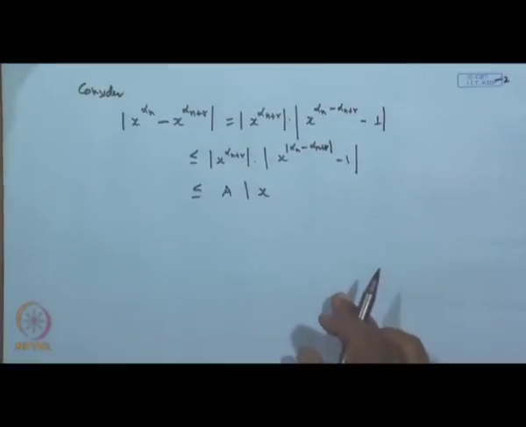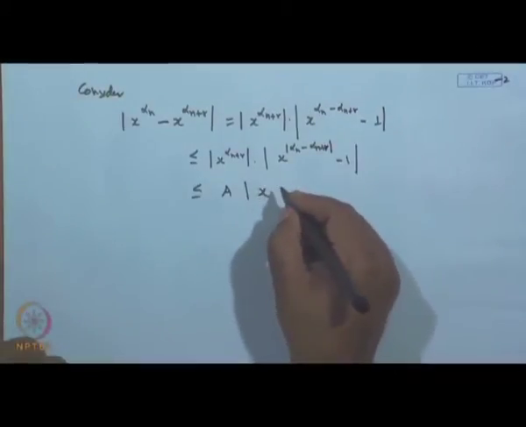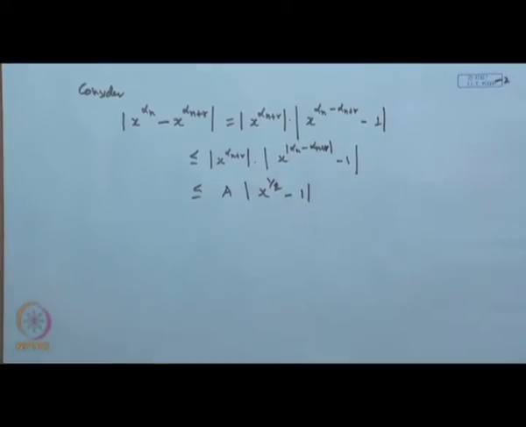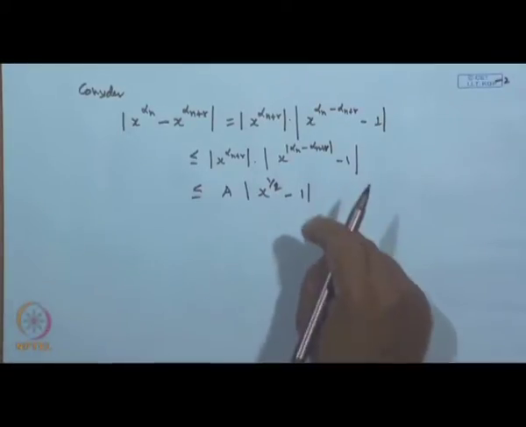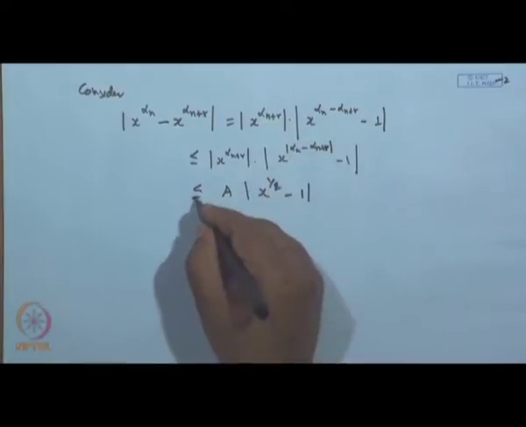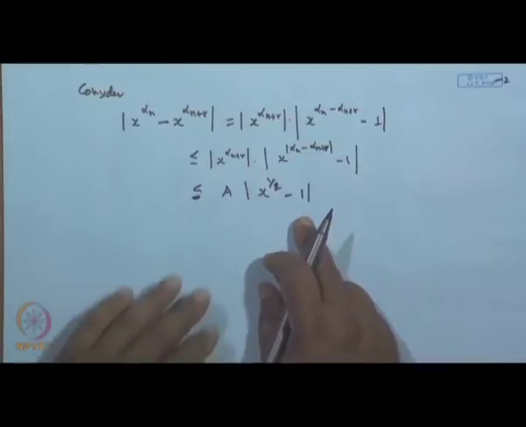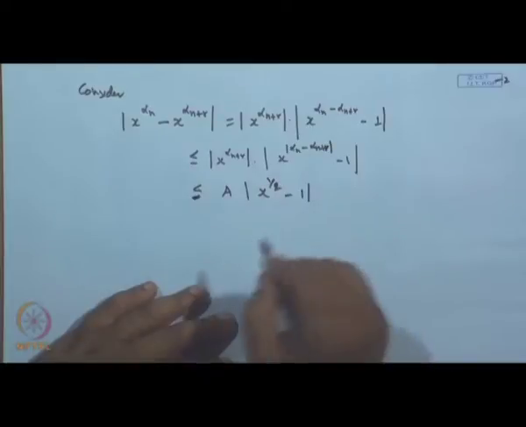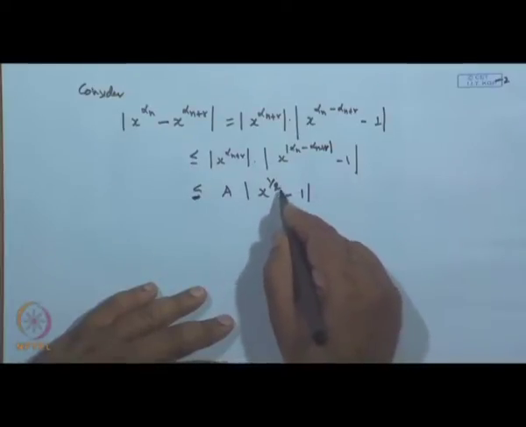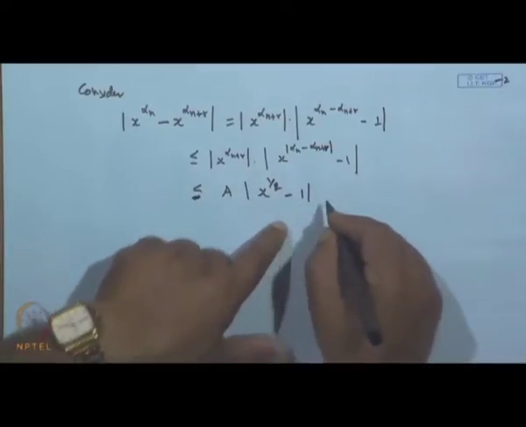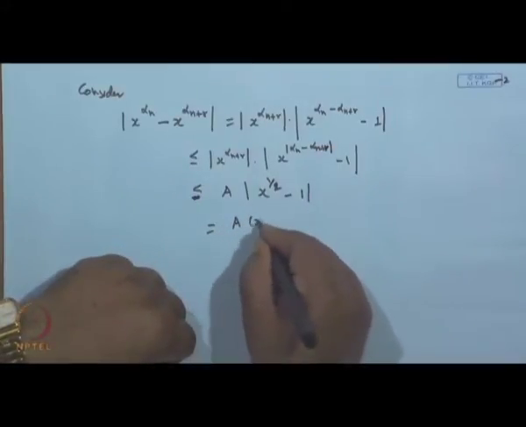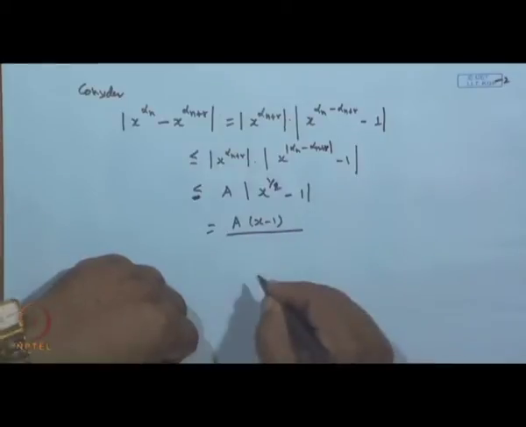So, it is x to the power 1 by q minus 1. And this is strictly less than. Now, this can be written as a into x to the power 1 by q minus 1, divided by,